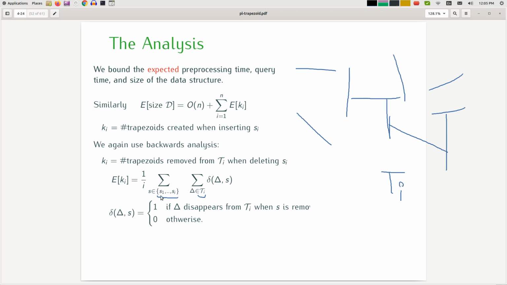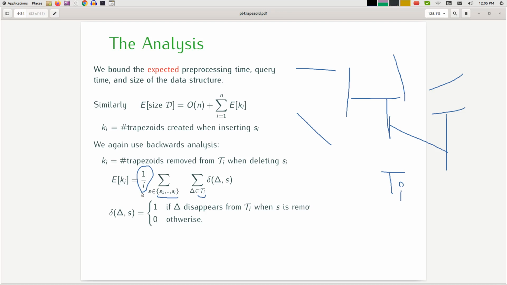I have I choices for my segment to be placed at position I. Each one of them will be chosen at position I with probability 1 over I. This is the probability, because I'm going by the definition of the expected value. The expected value of a random variable is the summation over the probability of a particular outcome times the value of the particular outcome.